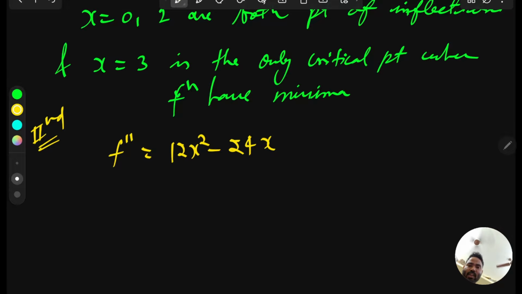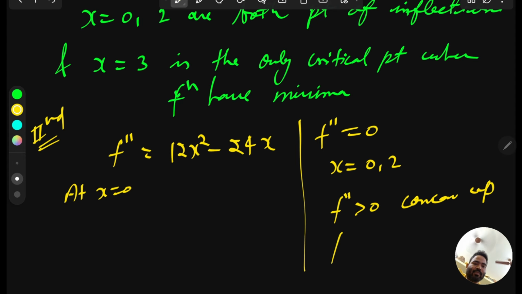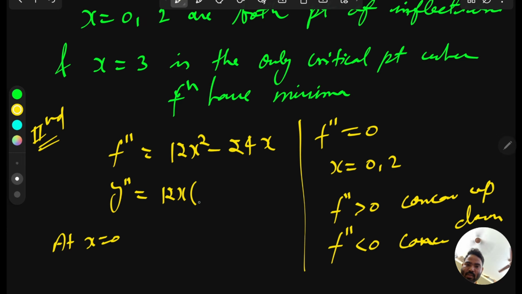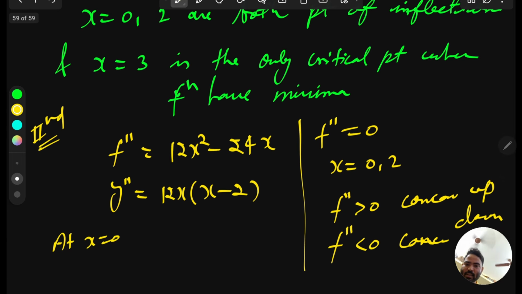Now we have to check, because for finding the point of inflection, you have to put the double derivative equal to 0, and after that we get 0 comma 2. Then we have to check at x equal to 0 what the sign is. If y double dash is greater than 0, that means concave up, and if y double dash is less than 0, it means concave down. So from here we can clearly notice this: y double dash equals 12x, we can take common, this will give x minus 2.